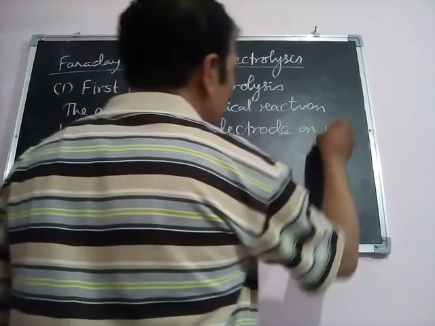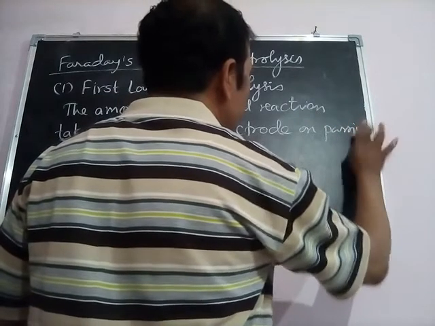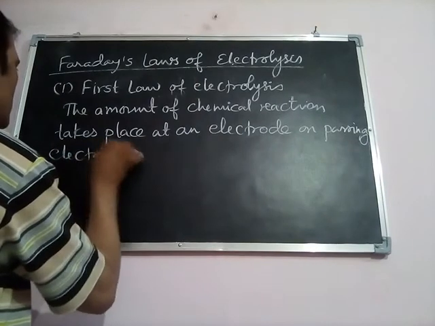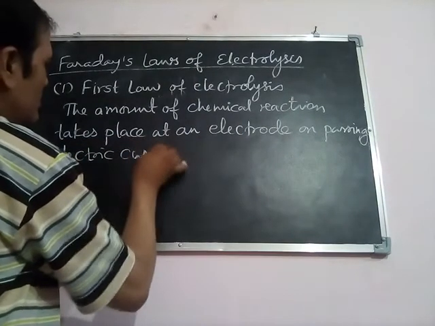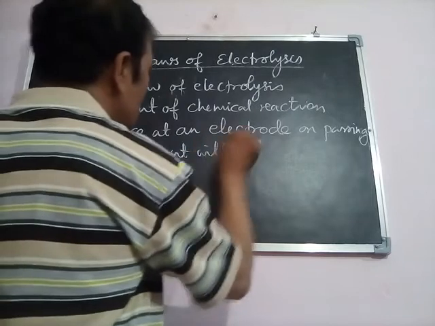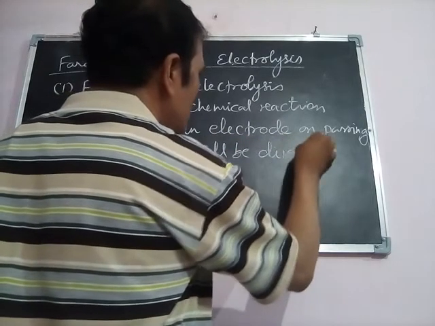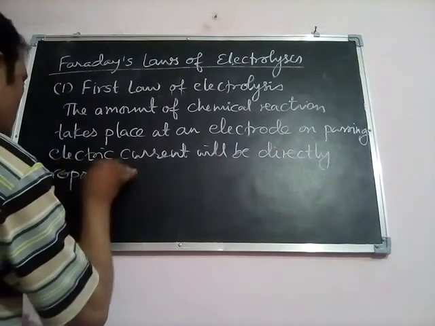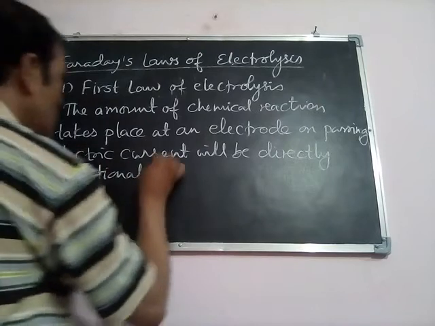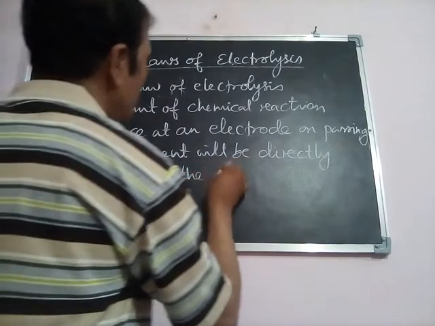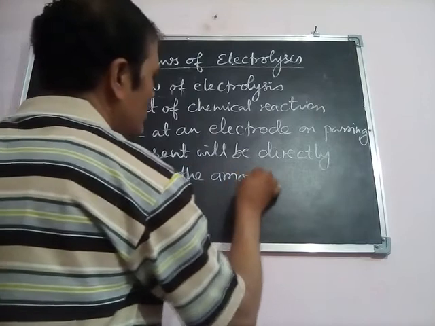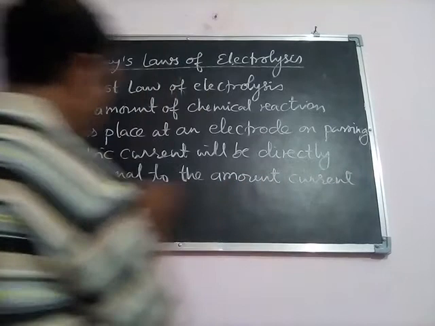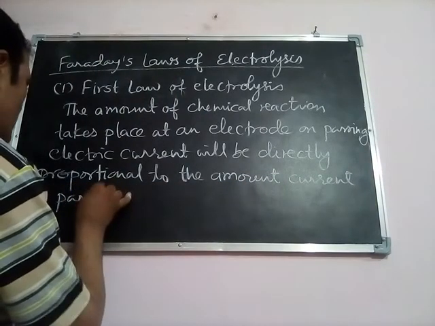on passing electric current will be directly proportional to the amount of current passed, okay, amount of current passed or amount of charge passed.